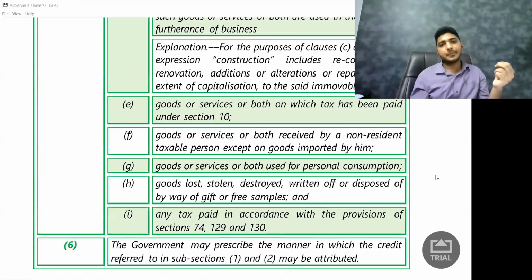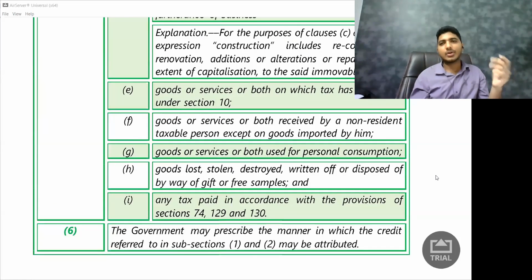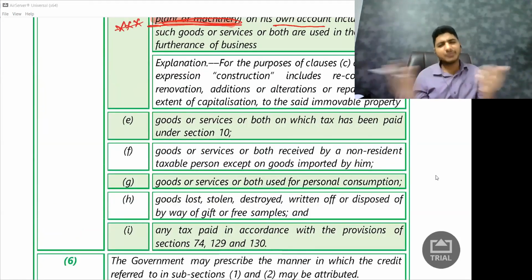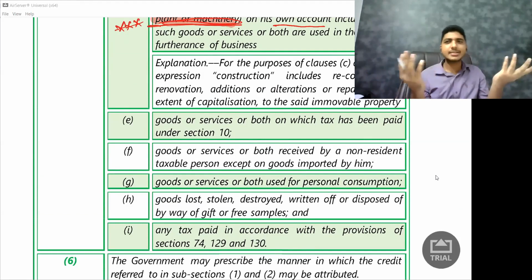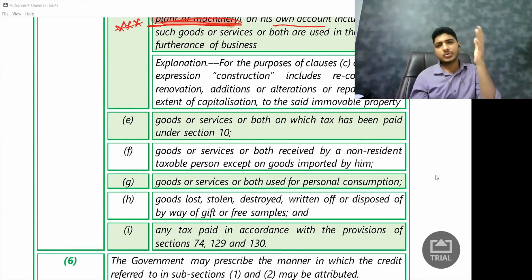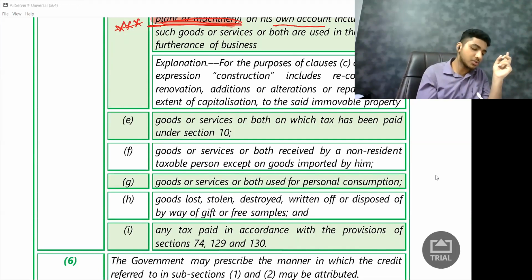Next point, very interesting. You don't have to remember very technically, these are very simple points. You just have to understand the logic of it. Next, clause E. What does it say? Goods or services or both on which tax has been paid under section 10. Whenever I say section 10, you need to remember the section, which is this. They are talking about composition.